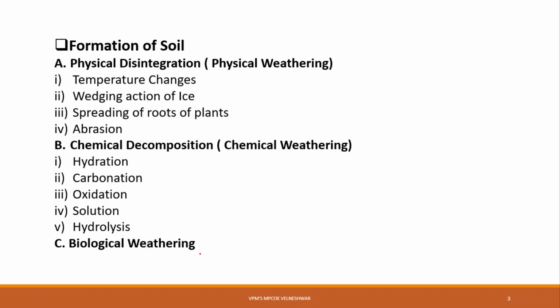So the minerals present in a rock have different coefficients of thermal expansion, and unequal expansion and contraction of these minerals occurs due to change in temperature.